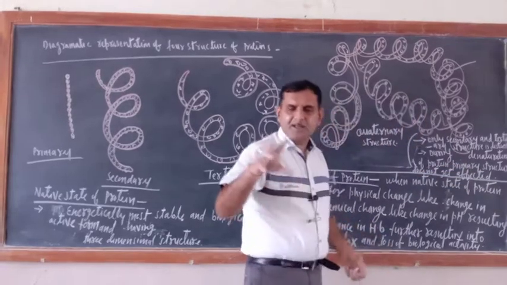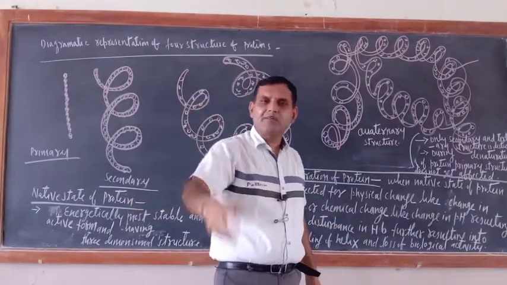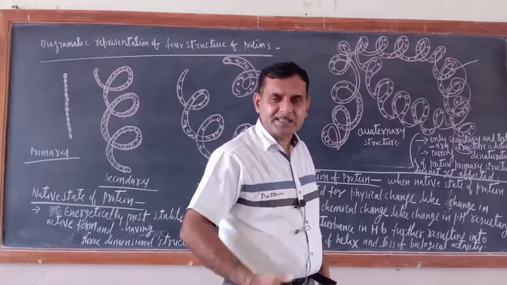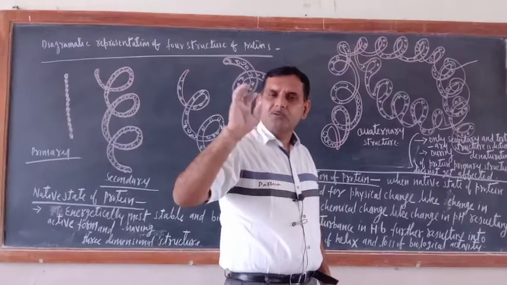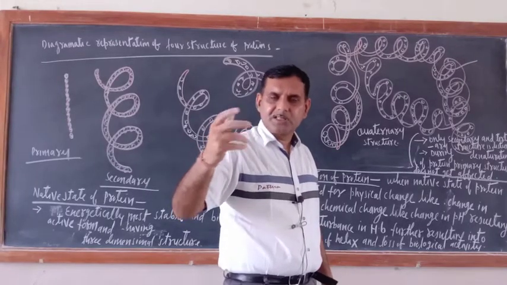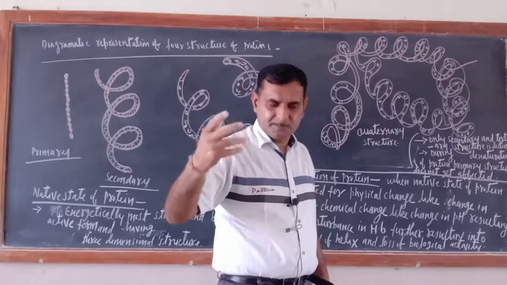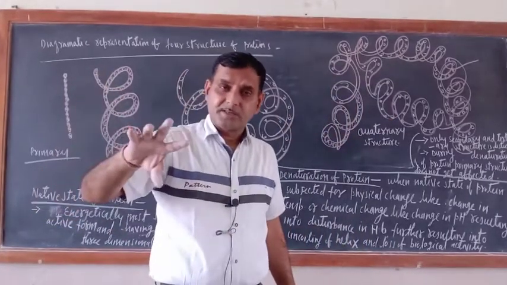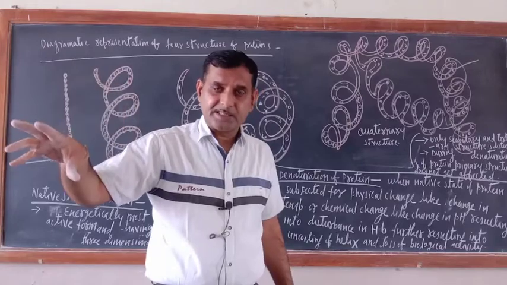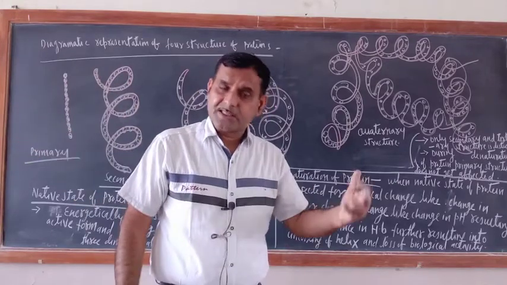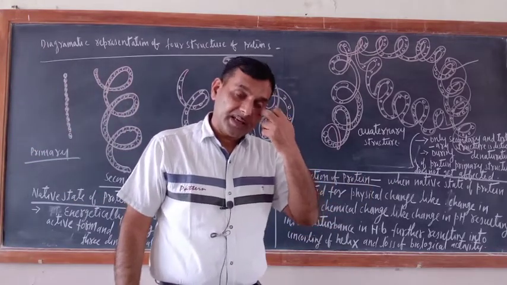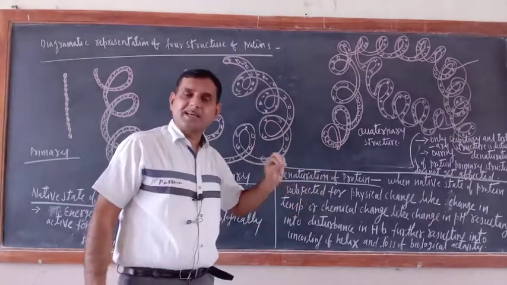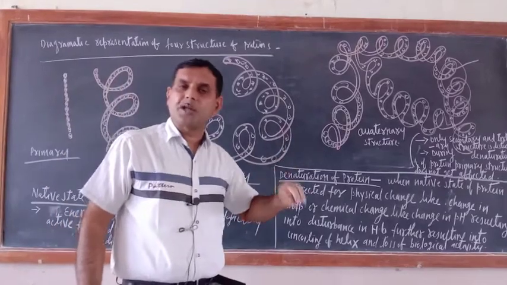Primary structure of protein is the sequence of amino acids. So even if you subject it to physical change or chemical change like change in pH, the sequence of amino acids will not be disturbed. Only secondary and tertiary structure of protein will be disturbed.